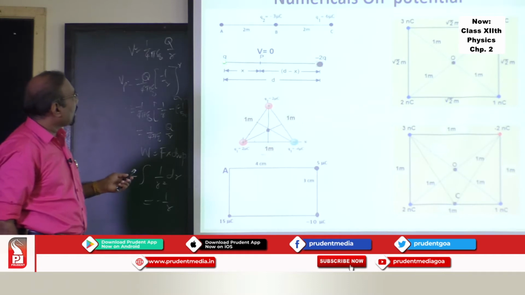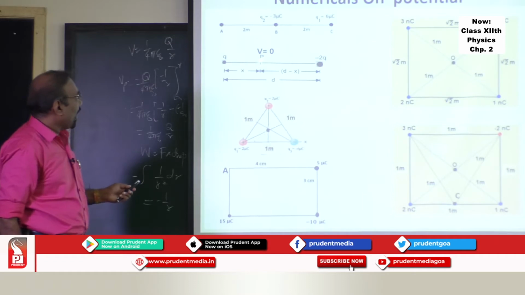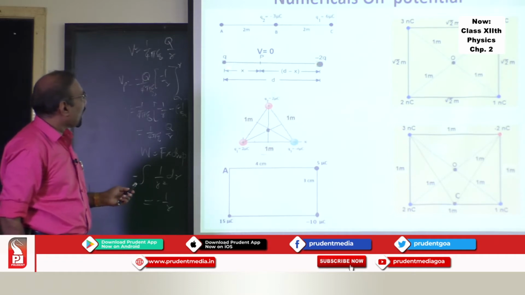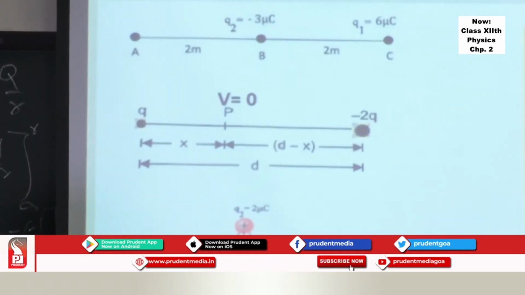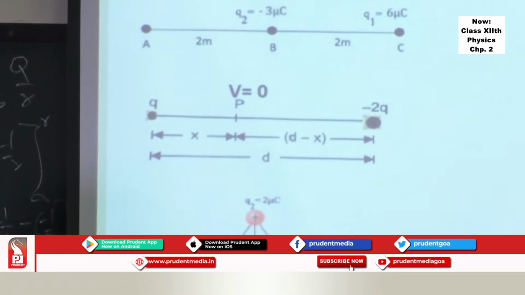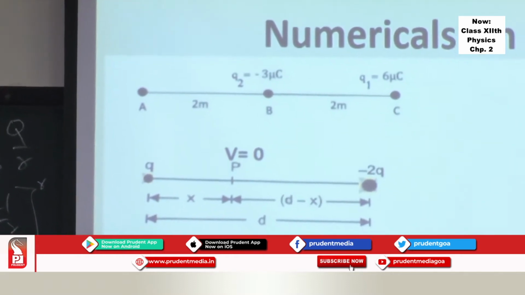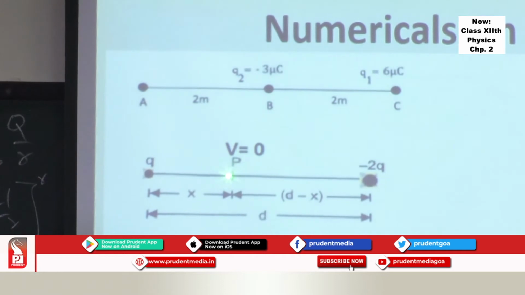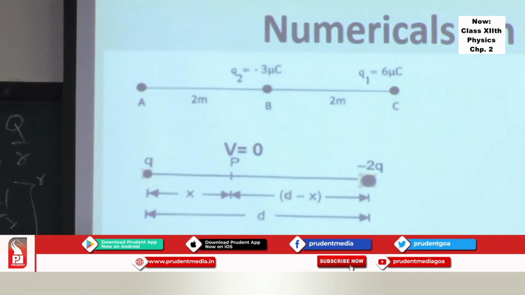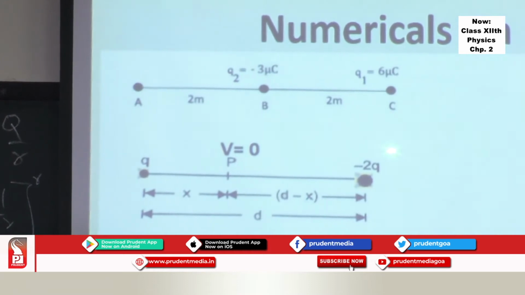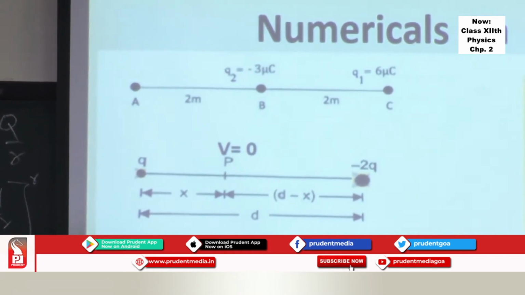Another example you can take: there are two charges Q and minus Q. Suppose I want to find the potential at this point, and the potential between these two unequal charges will be 0 somewhere in between. Due to equal charges, the electric field is 0 at the center. If there are equal charges, at the center the potential will add up. And if they are unequal charges, the potential at some point will be 0. One can find this potential here at some distance x, and that x you can find if this distance d and these charges are given. You can easily find the electric potential at point P.